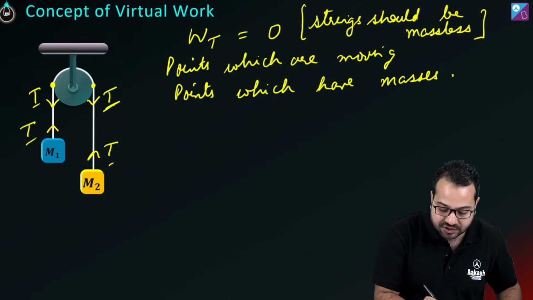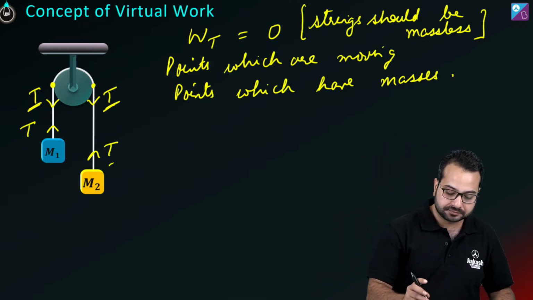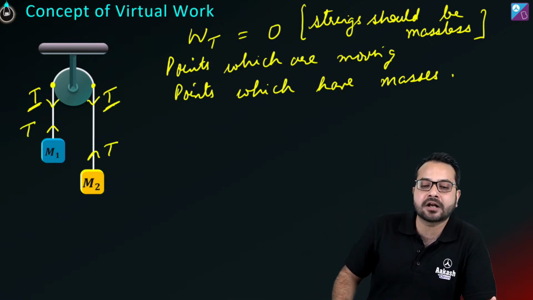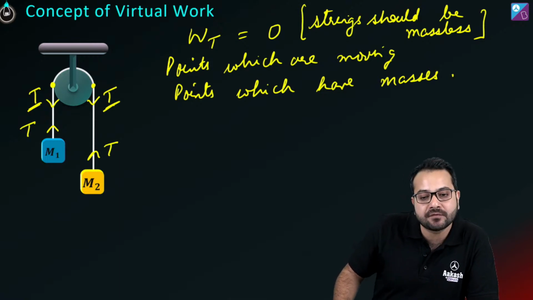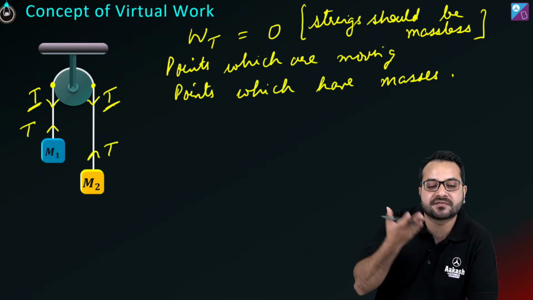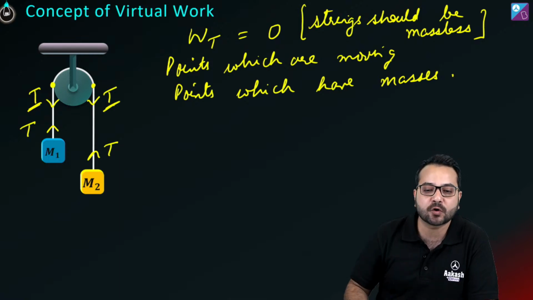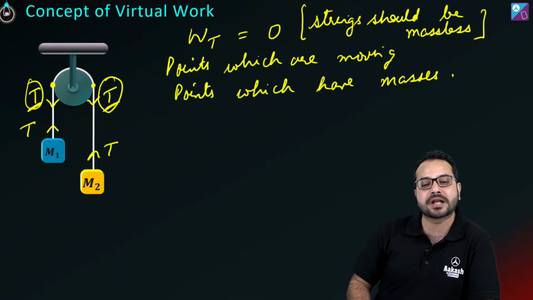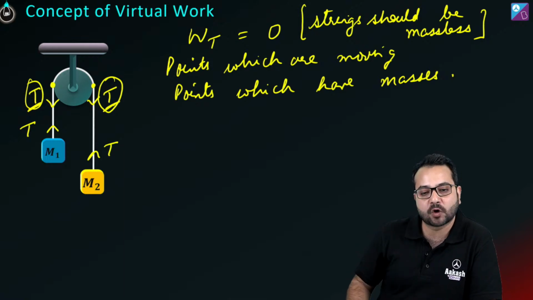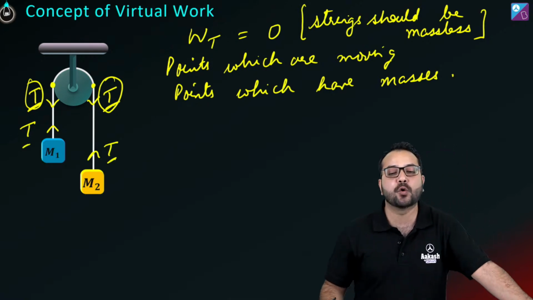Okay. अब now ध्यान से सुनो. Now is this tension and this tension going to do any work? Quickly tell me. The tension which is acting on the pulley, is that going to do any work? It is not going to do any work. Why? Because the pulley is fixed. अगर पुली फिक्स्ड है, उसका कोई डिस्प्लेसमेंट नहीं होगा, then the tension is not going to do any work. तो we don't need to worry about these two tensions. These two tensions are not going to do any work. Okay, so just forget about that. So how many tensions are remaining? There is one tension over here and there is one tension over here.